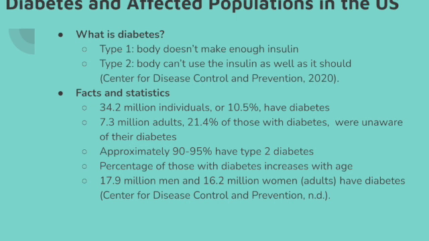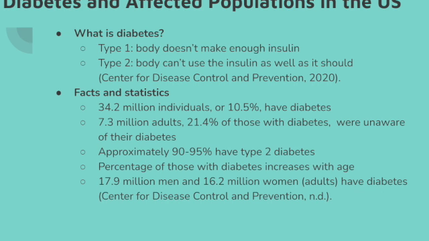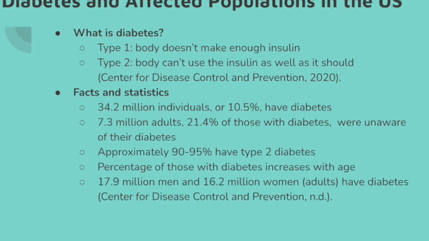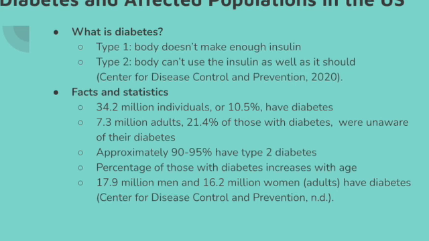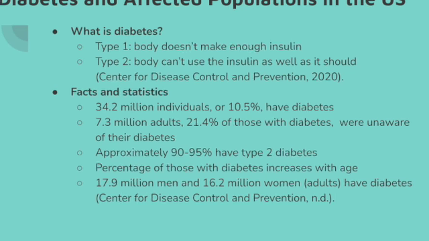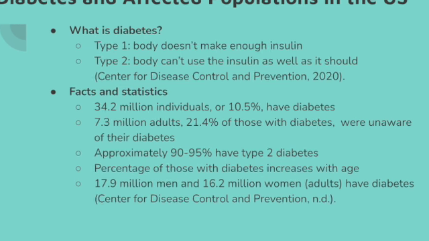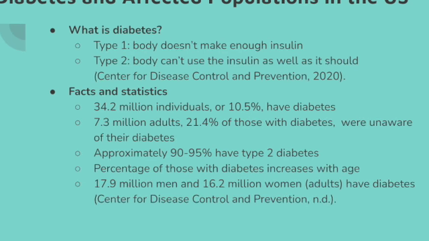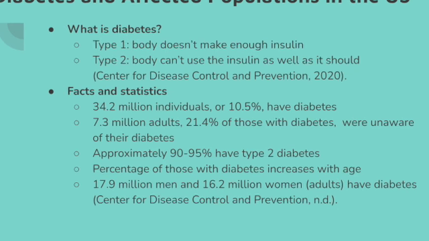Of the 34.2 million individuals with diabetes, about 90 to 95% have type 2 diabetes, making it much more prevalent than type 1. It's also important to note that the percentage of those with diabetes increases with age, so as you get older, the incidence of diabetes increases as well. Between the United States individuals that have diabetes, 17.9 million of them are men and 16.2 million of them are women. This shows that more men have diabetes than women.